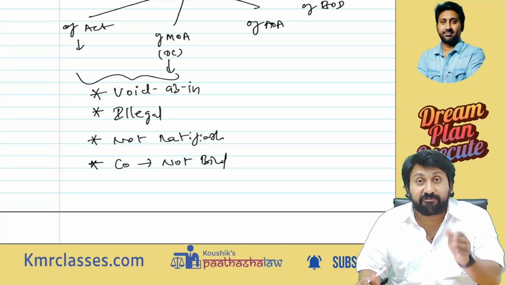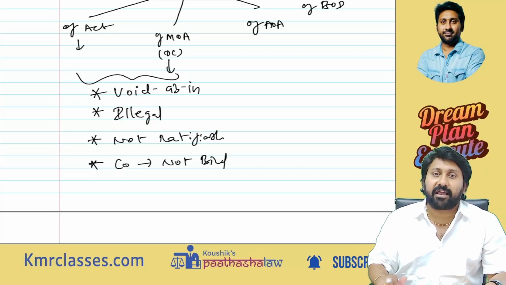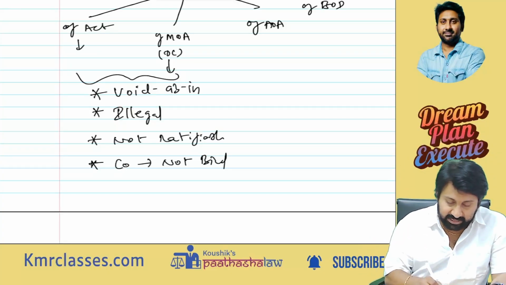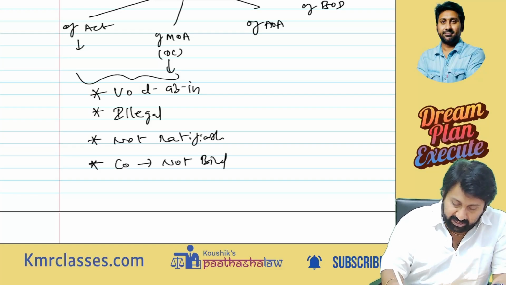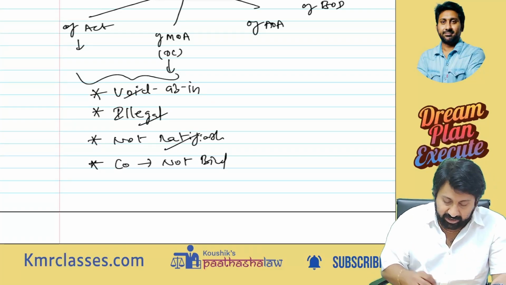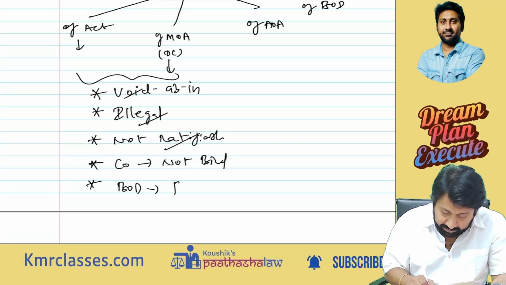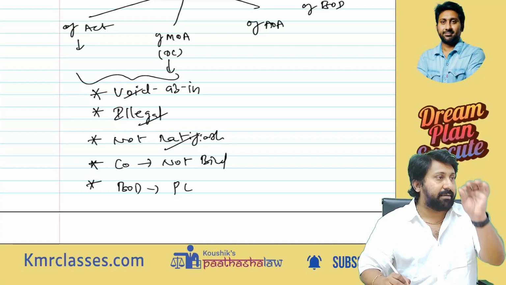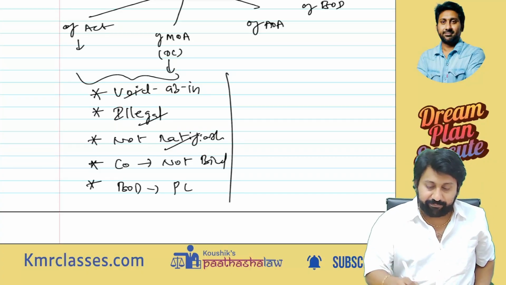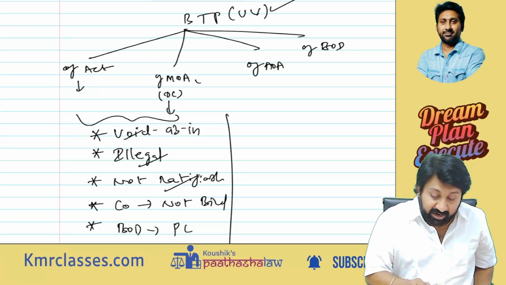But if the agent does something which the principal also cannot do, the agent becomes personally liable. Here the agents are the board of directors. So the transaction becomes void ab initio, illegal, not ratifiable. The company will not be bound. The board of directors will become personally liable.